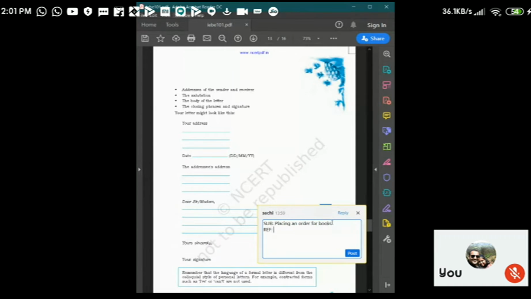Okay, this will be like you are asking the person reading the letter to refer something before going into the matter. Subject is what the letter is about. Refer is something that the person who is writing the letter wants the reader to refer beforehand, before going into the matter inside the letter.